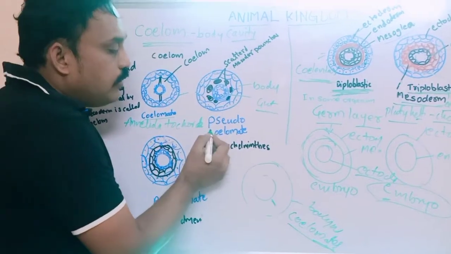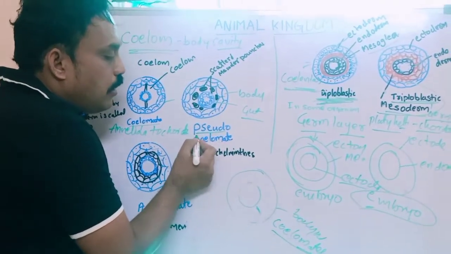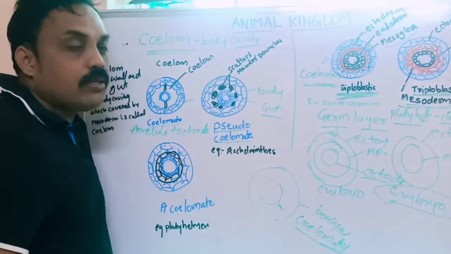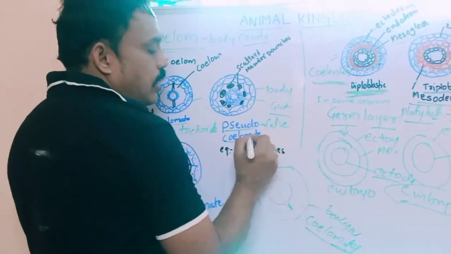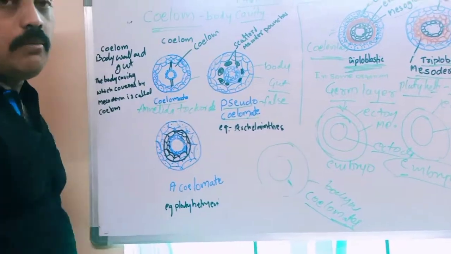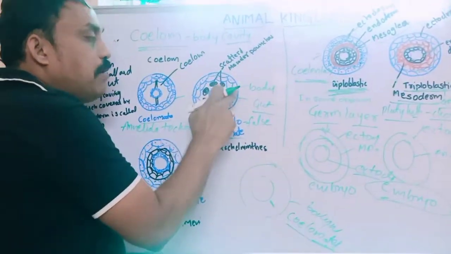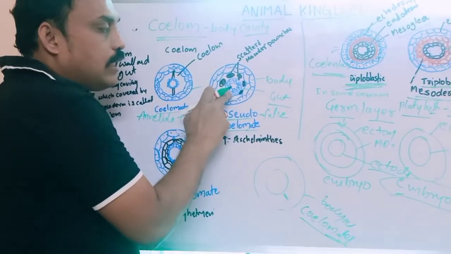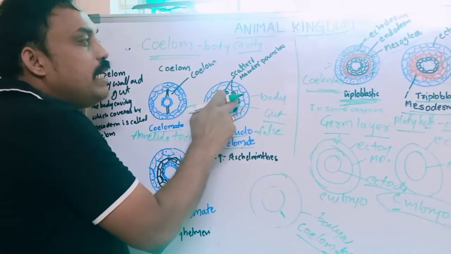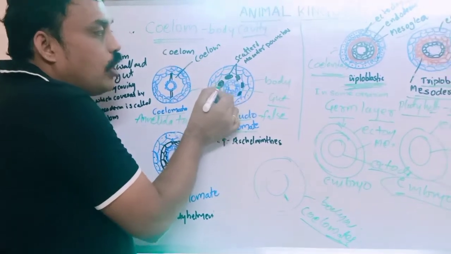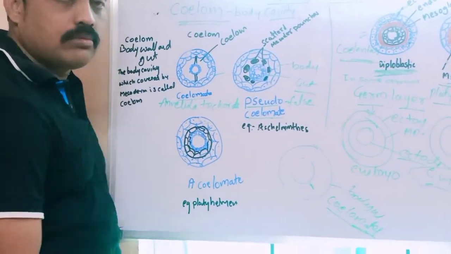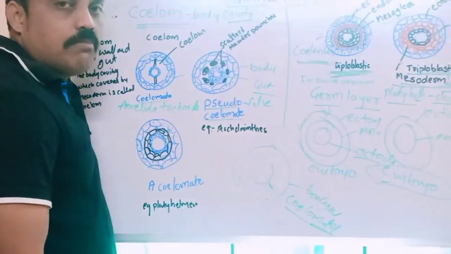After true coelom, next is pseudocoelomate. What is the meaning of pseudo? False. Coelom means body cavity between body wall and gut. It is covered with what? Mesoglea. Scattered mesoglea pouches. It looks like a cavity, but it is not.